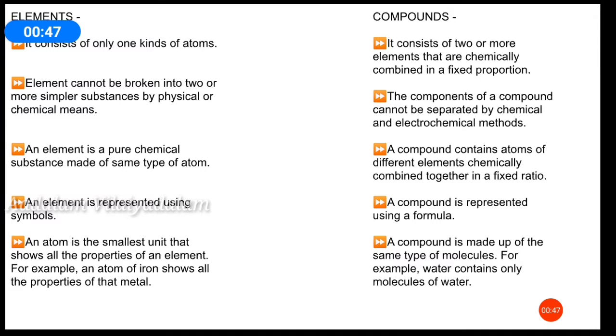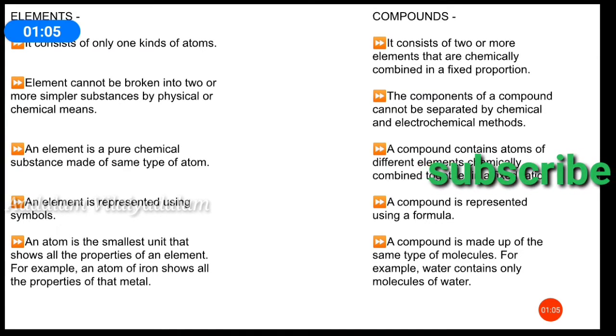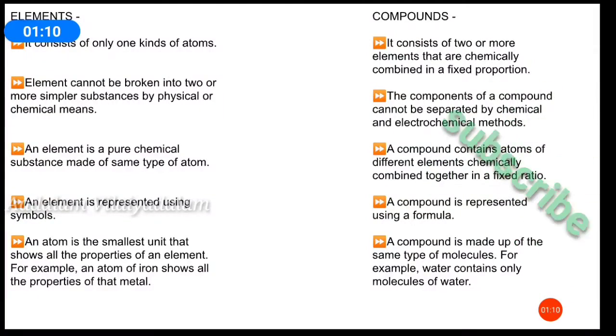Before we know about the compounds, I want to say the differences between elements and compounds. An element consists of only one kind of atom. A compound consists of two or more elements that are chemically combined in a fixed ratio. Elements cannot be broken down into simpler substances by physical or chemical methods. The components of a compound cannot be separated by physical methods.